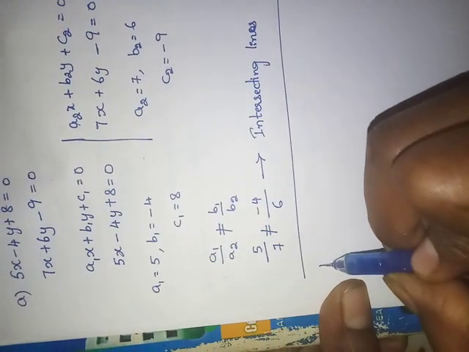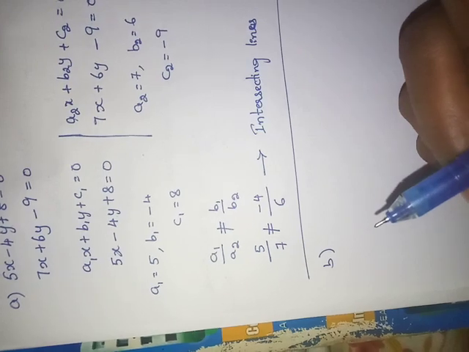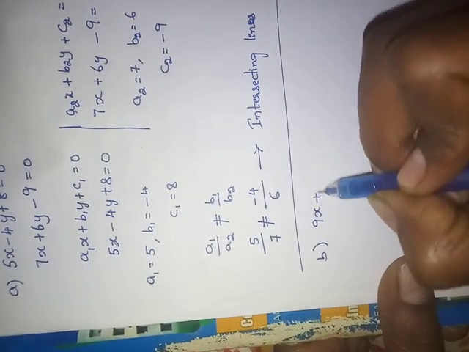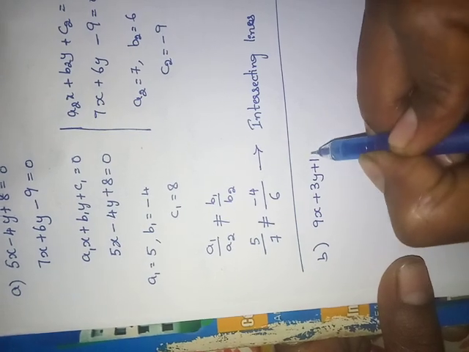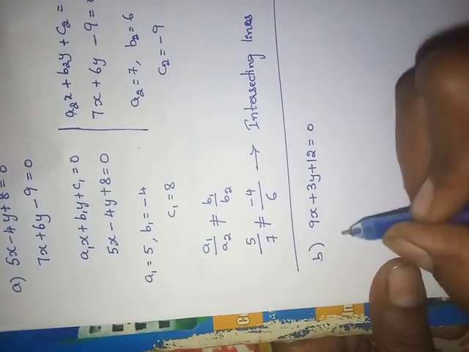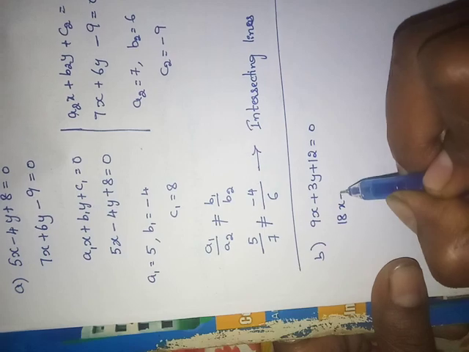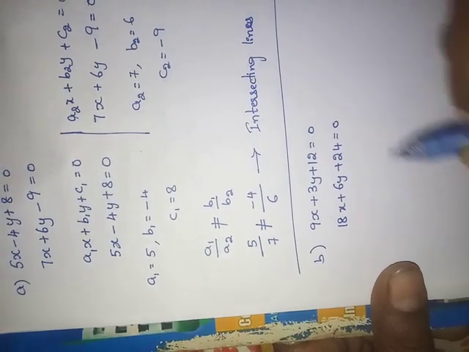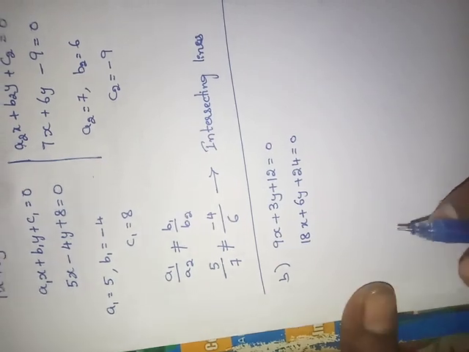In this same B, what is the question they have given? 9x plus 3y plus 12 equals to 0. 18x plus 6y plus 24 equals to 0. What we have to do?